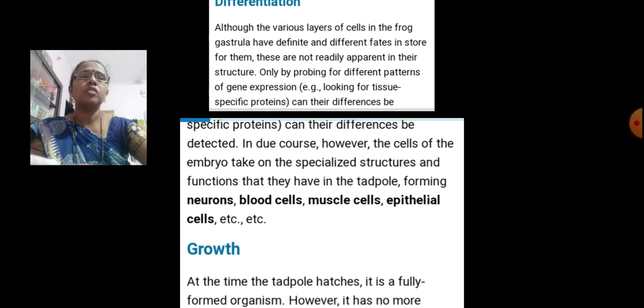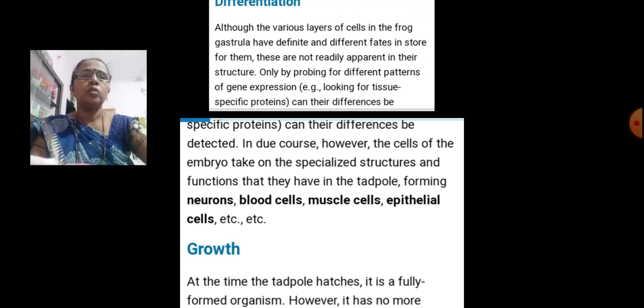Although the various layers of cells in the frog gastrula have definite and different fates in store for them, these are not readily apparent in their structure, only by probing for different patterns of gene expression, for example, looking for tissue specific proteins.